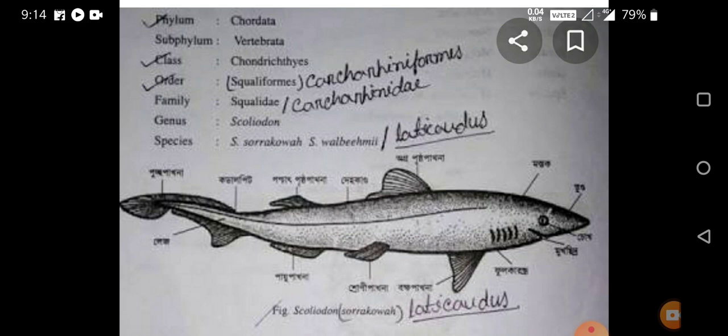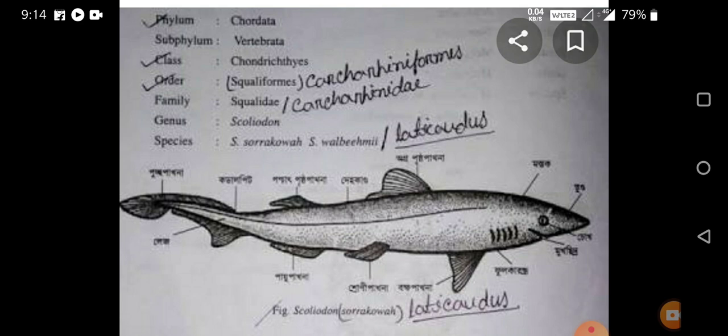The subphylum is Gnathostomata, means in these fishes there is the presence of jaws. The upper jaw and the lower jaw are present, therefore it is known as Gnathostomata. The series is Pisces, means almost all Pisces are aquatic and respire with the help of gills, therefore the series is Pisces.